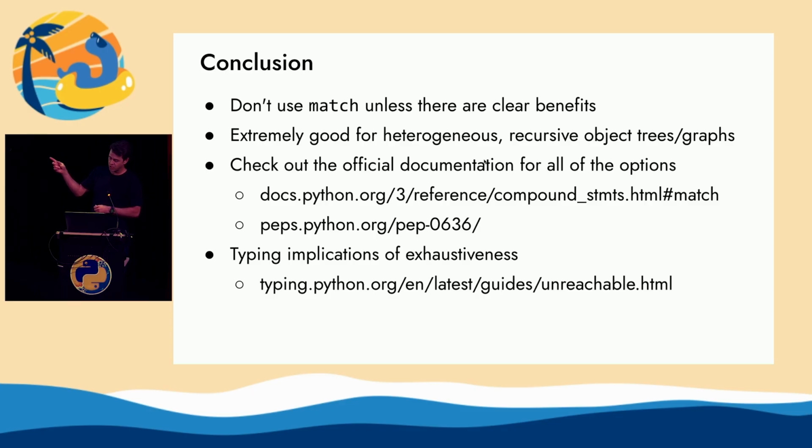And then the last thing I was going to touch on was this whole thing of exhaustiveness checking. There is some really cool stuff that match can do with exhaustiveness checking. If you read about the typing unreachable kind of guide in the typing library, it'll tell you more about that. You might have heard the Rust people talk about making illegal states unrepresentable. That's a mantra you hear over and over. This is pretty close to what Python's got in that category, especially around abstract data types, sum types. So if you've heard those words or have functional programmers telling you about that stuff, this is where you could get a taste of what that's like and maybe the benefits for your Python code.